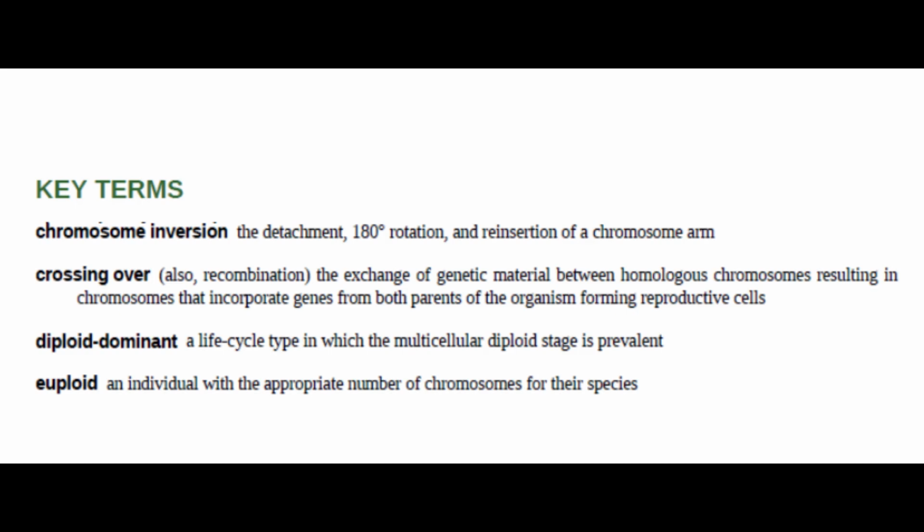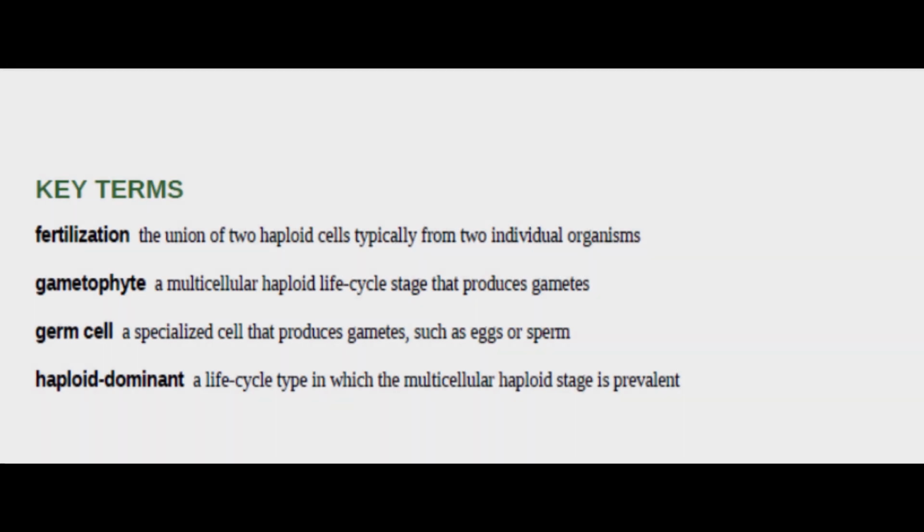Haploid-Dominant, a life cycle type in which the multicellular diploid stage is prevalent. Euploid, an individual with the appropriate number of chromosomes for their species. Fertilization, the union of two haploid cells, typically from two individual organisms. Gametophyte, a multicellular haploid life cycle stage that produces gametes. Germ cell, a specialized cell that produces gametes such as eggs or sperm.